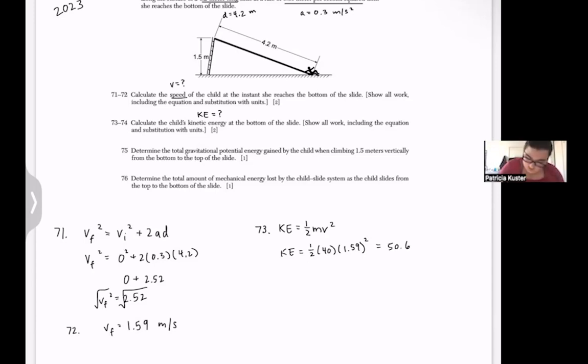For the units, we've got 40 kilograms times meters squared over seconds squared. But I'm pretty sure that is just the same thing as joules. Kinetic energy is measured in joules.